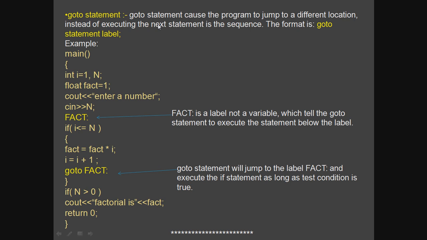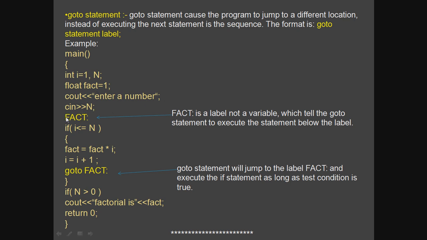So instead of executing the next statement in sequence, the format is goto statement label. Here we also use a label, just like we did in the switch case. In the switch case, that colon was used, right? So here again, the factorial of a number. Here int i equals 1, n, you are already familiar with that. Float fact equals i, so you enter the number and store the value in n.